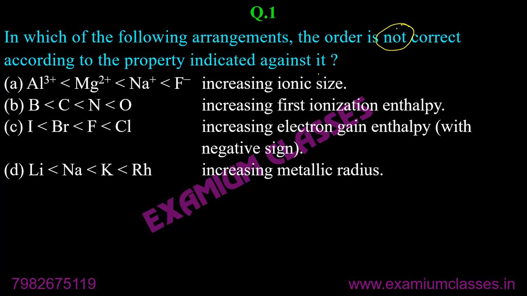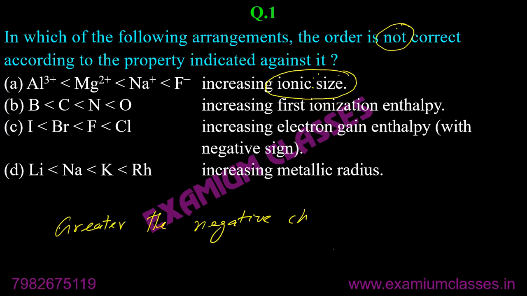Now, increasing ionic size, we know that if we talk about the isoelectronic species, the rule is very clear. The rule is: greater the negative charge, greater the ionic size.